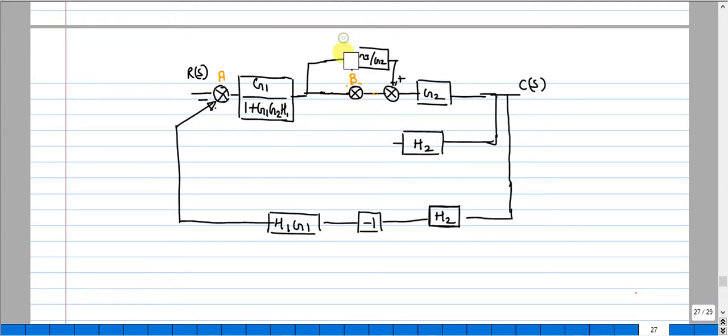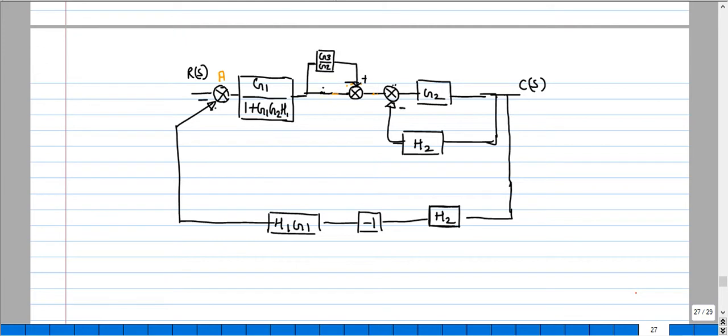Okay, I will rewrite here. I am just interchanging the two summing points based on the associative law, and it doesn't affect the output. So the block here is G3 by G2, and that was a positive sign, and the feedback coming to it was negative. Now you can add these two blocks.